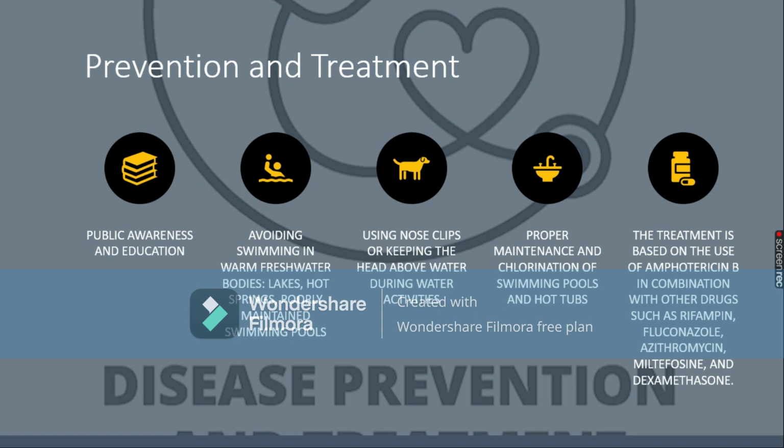If we discuss the treatment, it is based on the use of amphotericin B. But it's not always used alone. It is used with at least one other drug, and that can be any kind of antibiotic such as erythromycin, dexamethasone, rifampin, or any other drug. So this was all about Naegleria fowleri, the brain-eating amoeba.